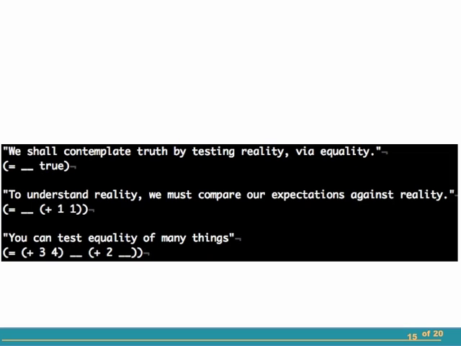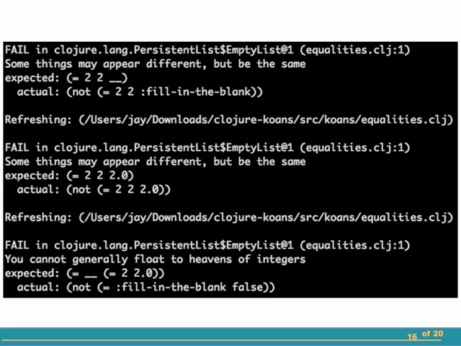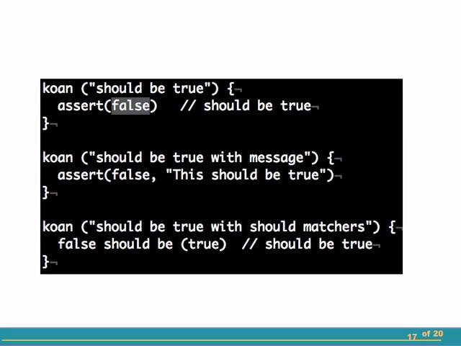The concept works well enough for Ruby that others have borrowed it for their own favorite languages. So here you see a snippet from the Clojure koans, and here you see some failing tests from those koans. Here's a bit from the Scala koans.